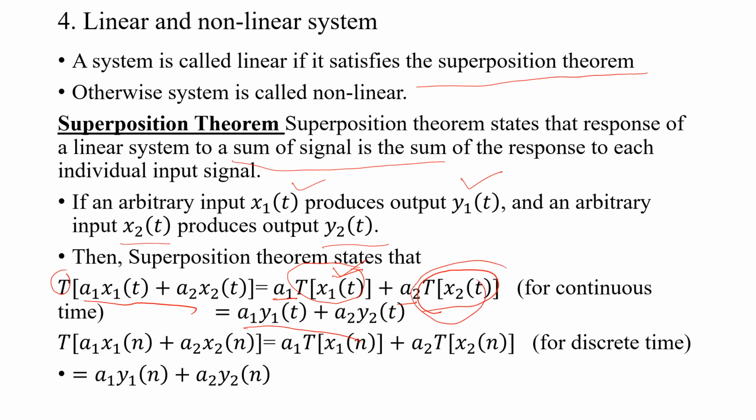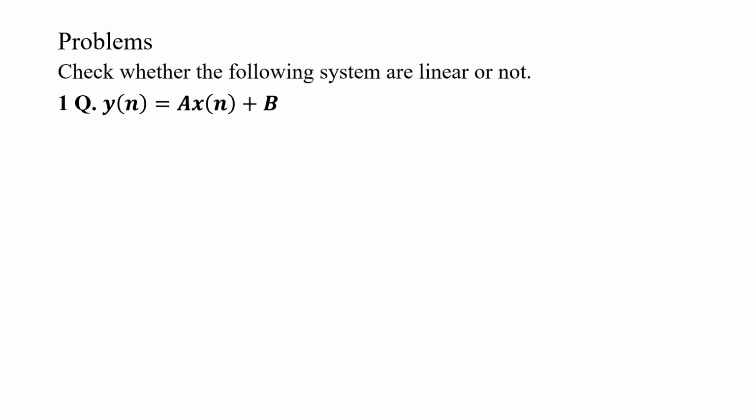Okay, now we are going to a problem. For example, the first one: y of n is equal to a x of n plus b. Check whether the system is linear or not. First, y of n means T of x of n.